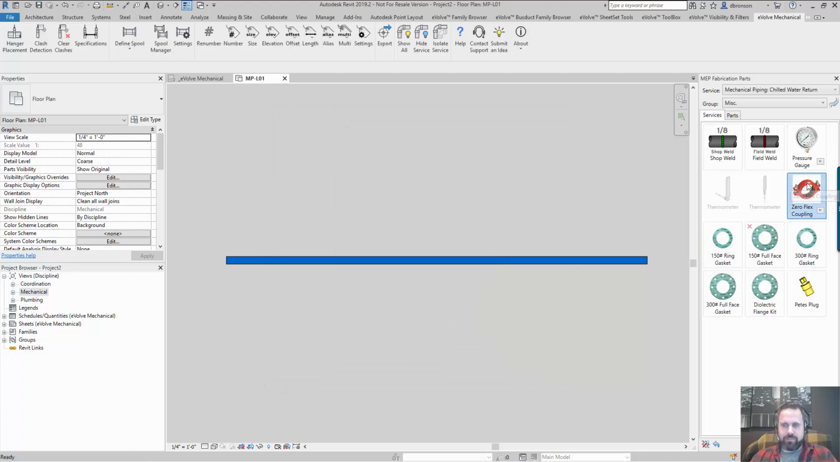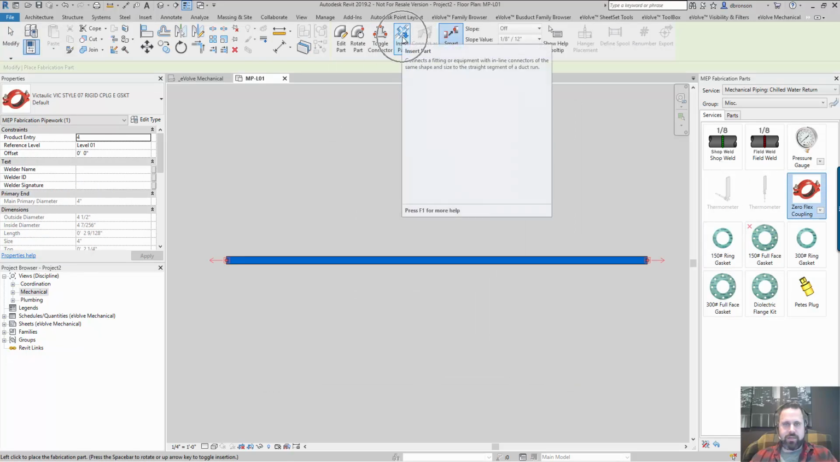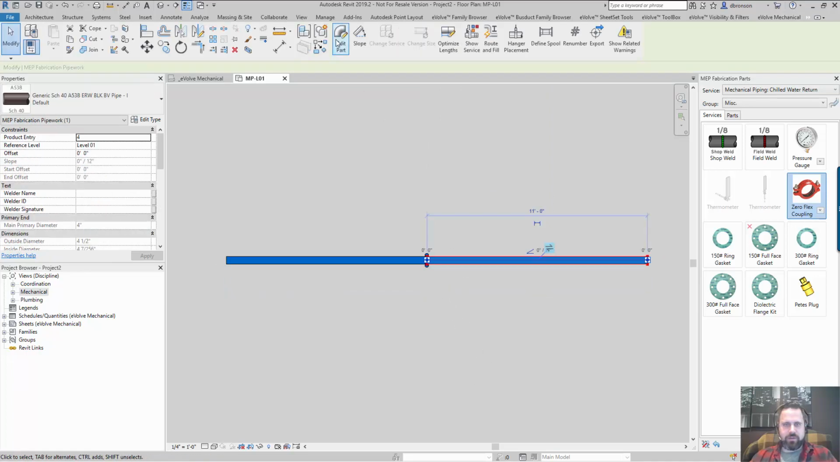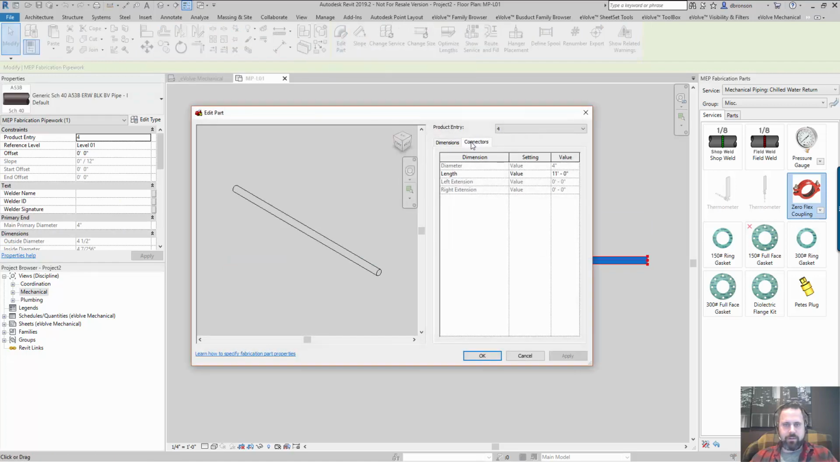So now if I click on the coupling, insert part, okay, it cut that in just fine for me. So now if I go to edit part, go to connectors, you'll see that this is the grooved plain end connector and the beveled connector. Okay. There's one more caveat to this.